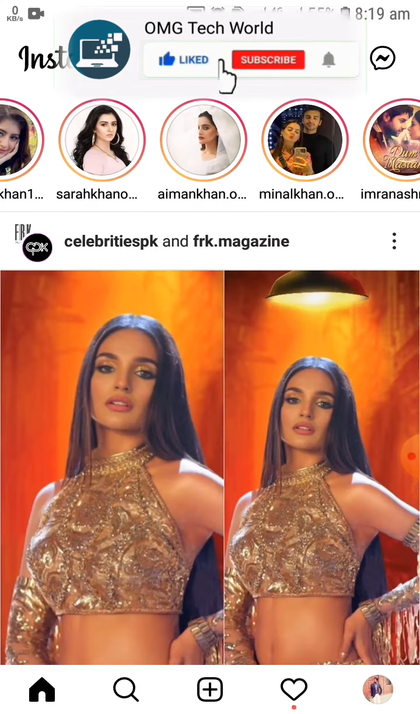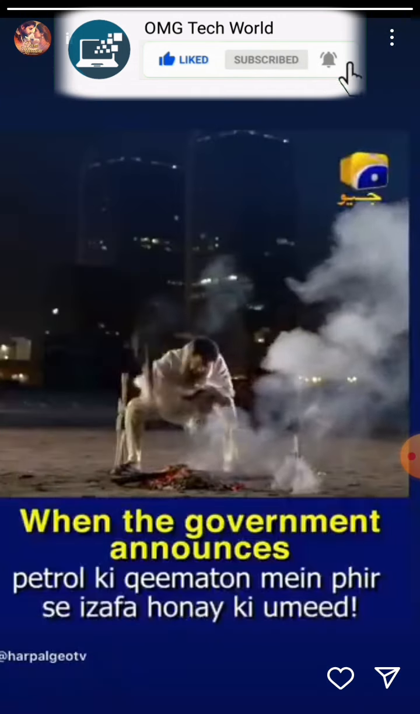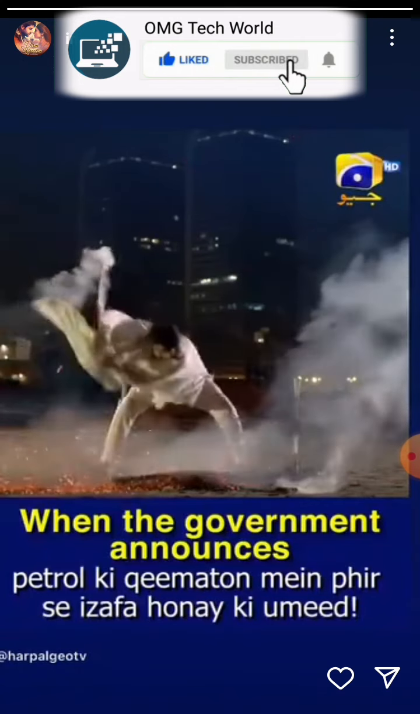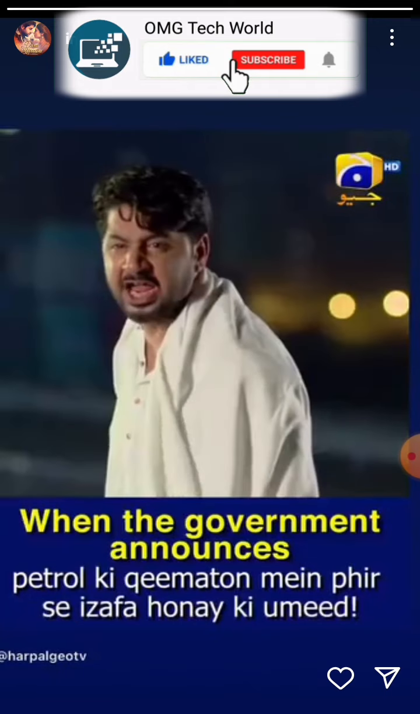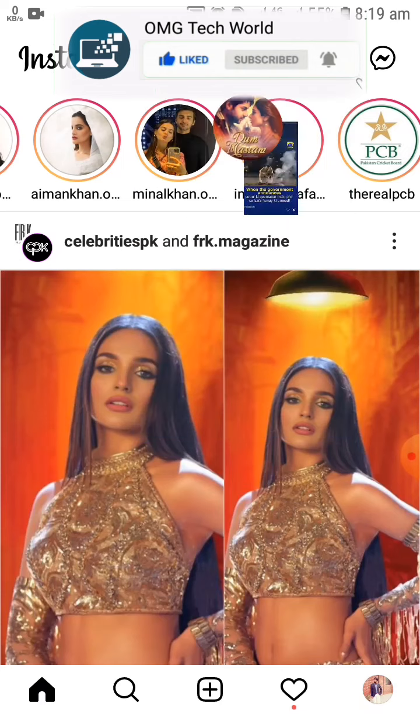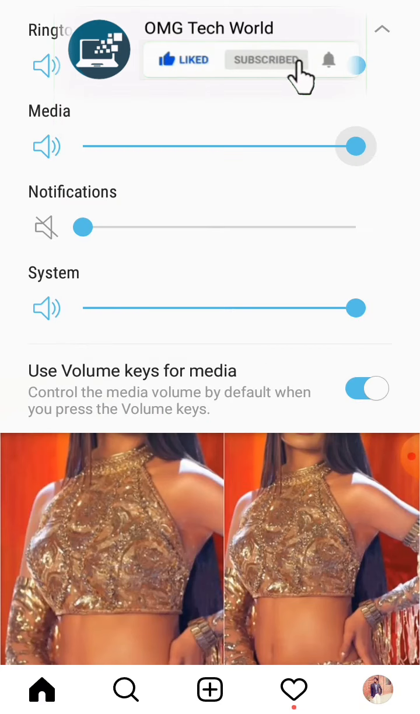For example, if you have an Instagram story which is a video story and it does not have a sound on your Instagram app, but it is showing sound on other apps or another person's account, then I will tell you how you can fix this type of error.